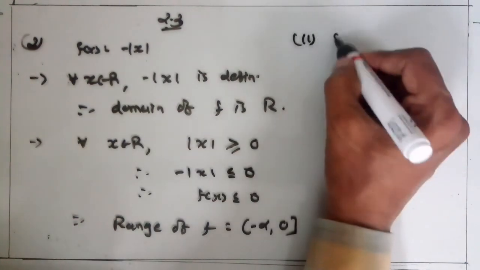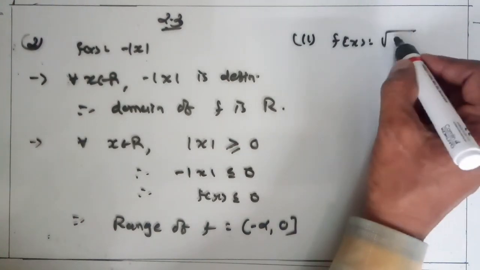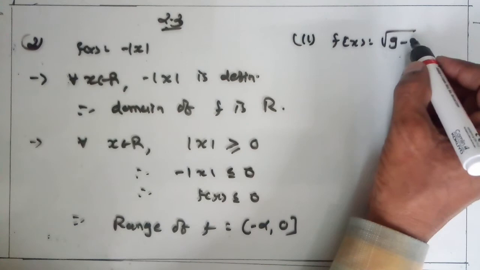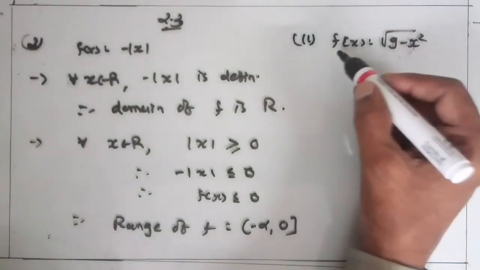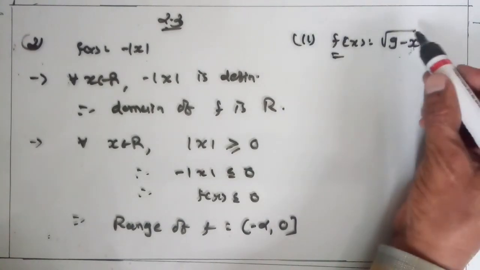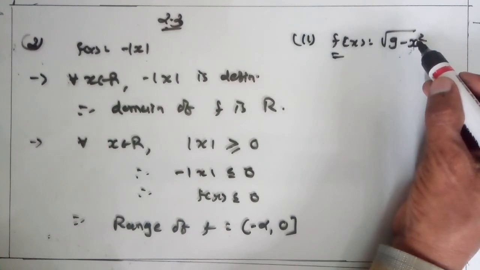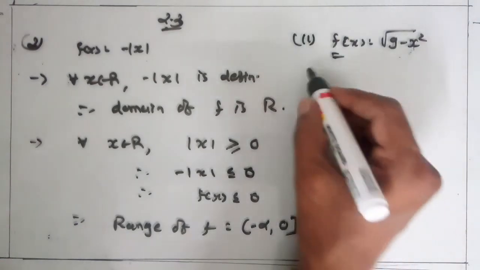Number 2, f(x) is equal to root of 9 minus x square. Find the range and domain. For the domain, first we think for which values of x f is defined. If the function is defined, then root of 9 minus x square is defined. That is, 9 minus x square is always greater than 0, always positive.